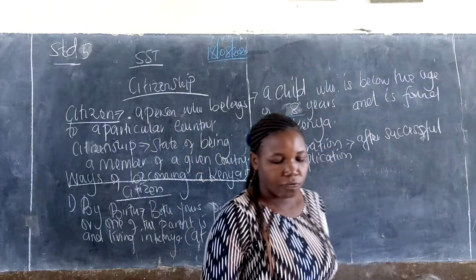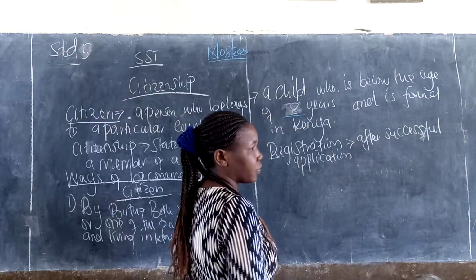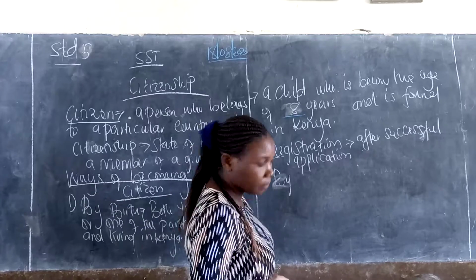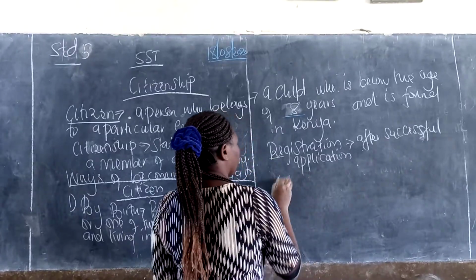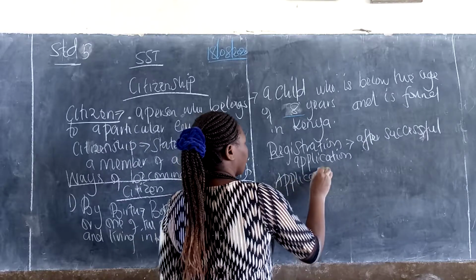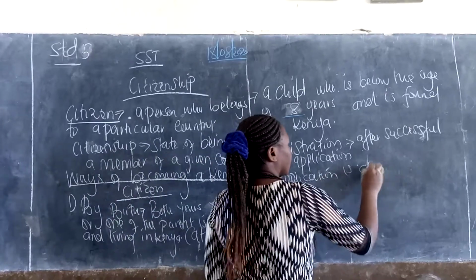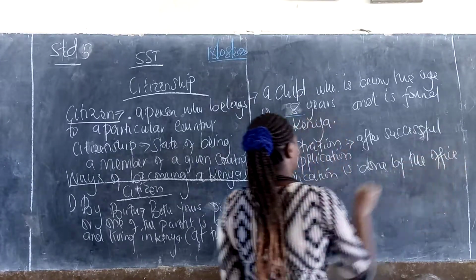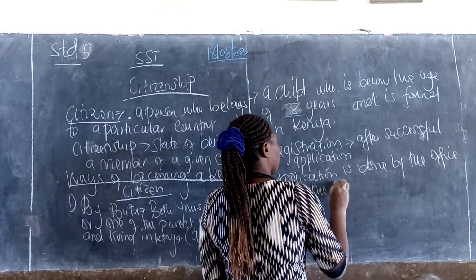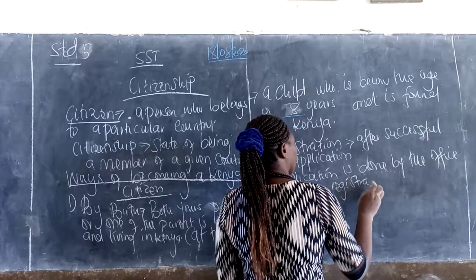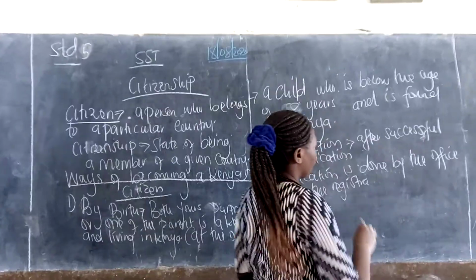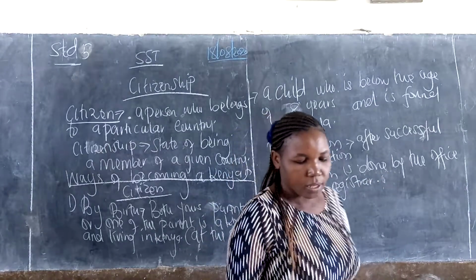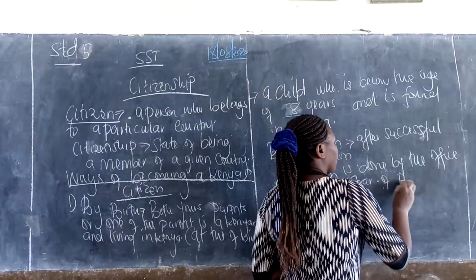So the application for registration of a citizen is done by the office of the Registrar of Persons.